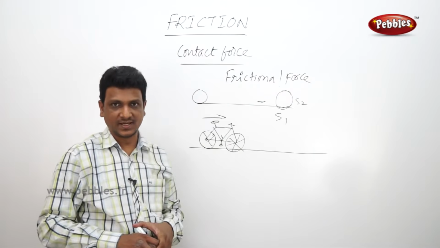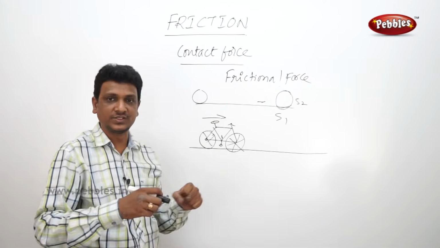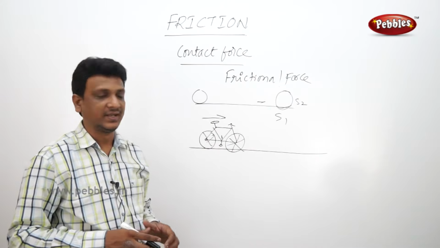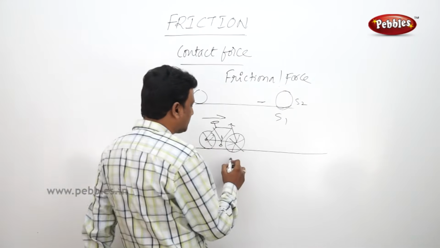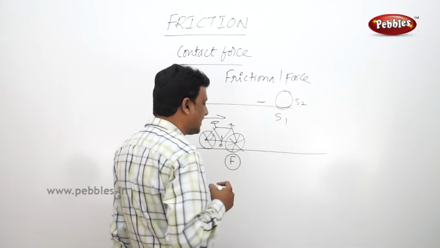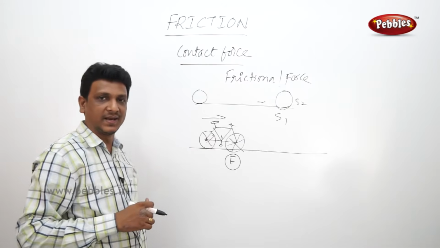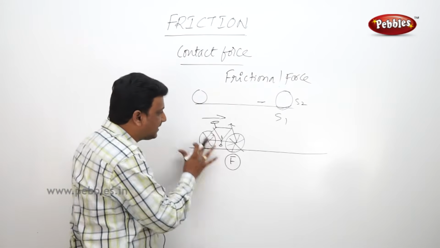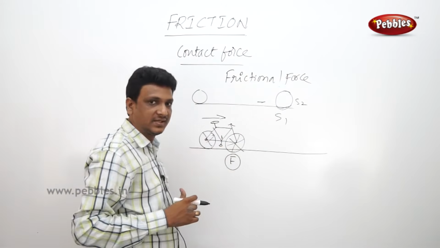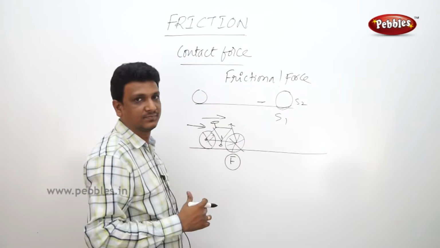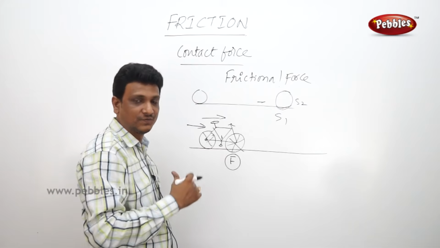Now let us understand why there will be more friction when we apply the brakes to stop the bicycle. In fact, the friction is the same. But when the bicycle is being pedaled, the person who is cycling is applying continuous force.